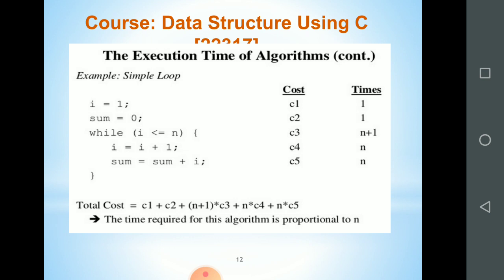But this statement will execute n plus 1 number of times. If you have already understood properly what a looping statement is, how it is executed, how many times the loop will execute, how to increase that value, then you know that the statements inside the looping statement will execute n number of times, but the statement to check the condition, that is while i is less than equal to n, will execute n plus 1 number of times.